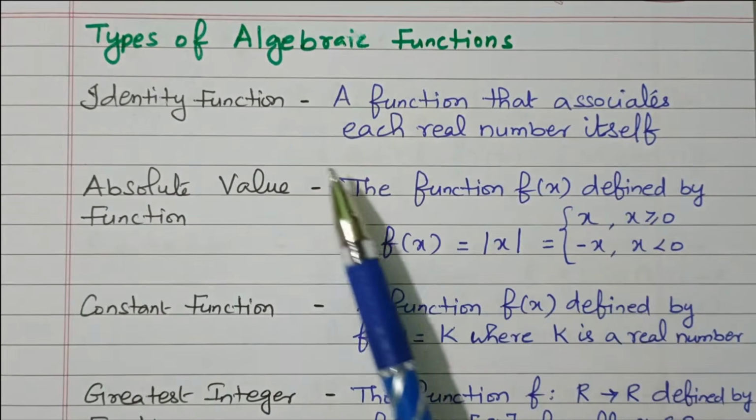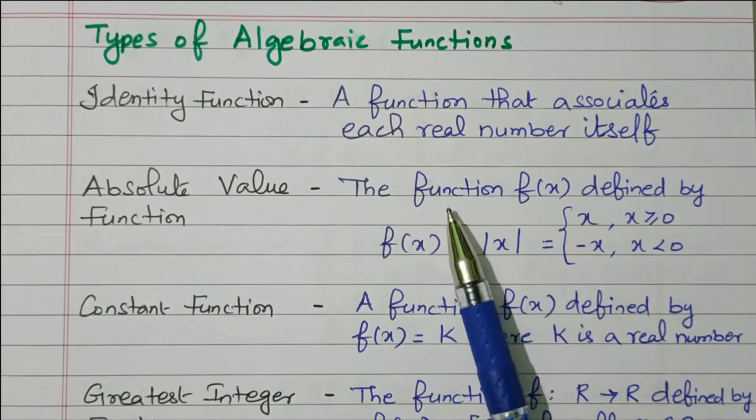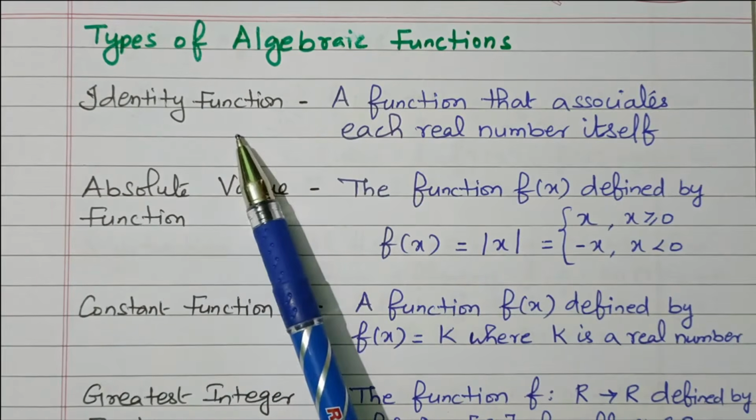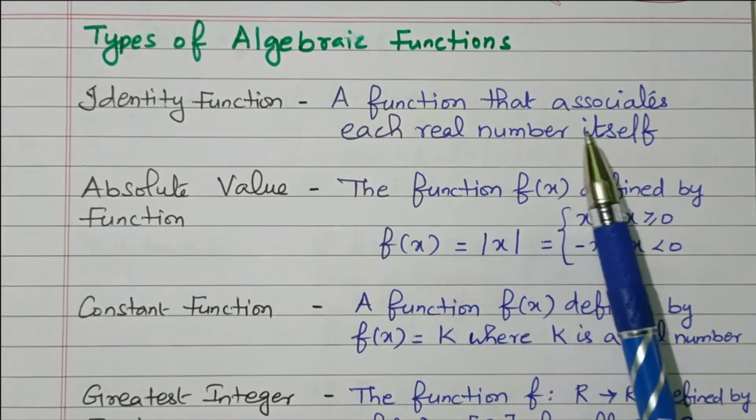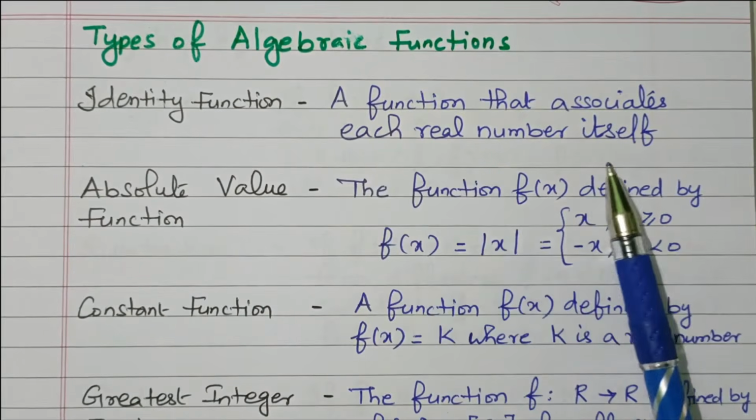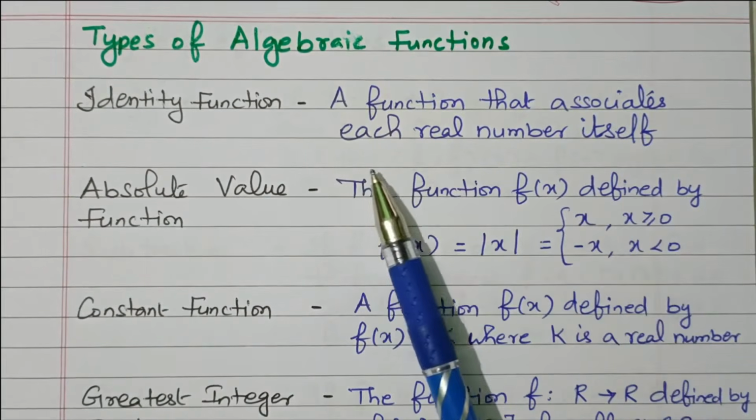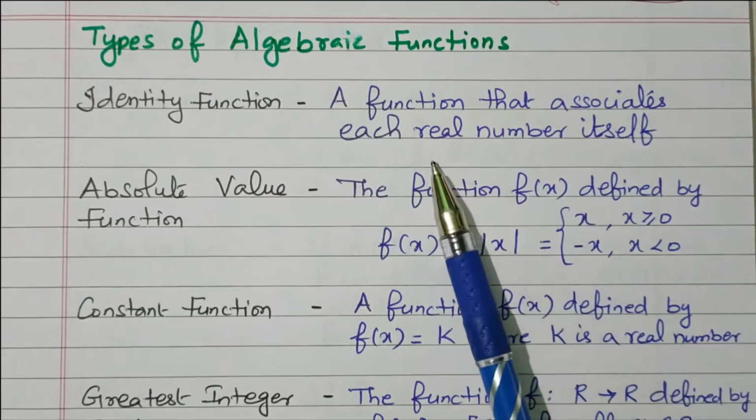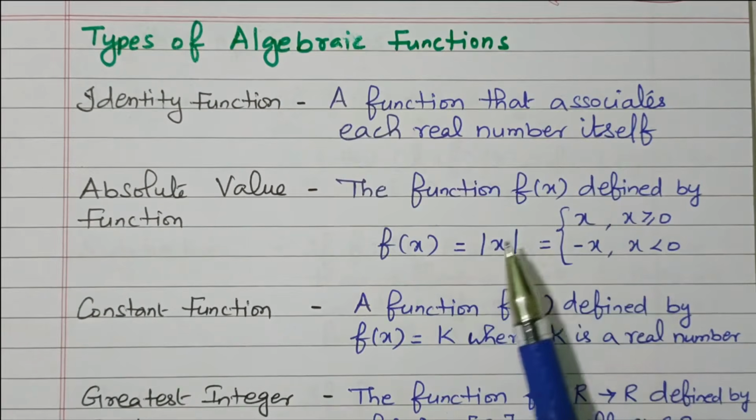Now we'll go to the topic, types of algebraic functions. The first one is the identity function, a function that associates each real number with itself. So the identity function is the function that associates each real number with itself.